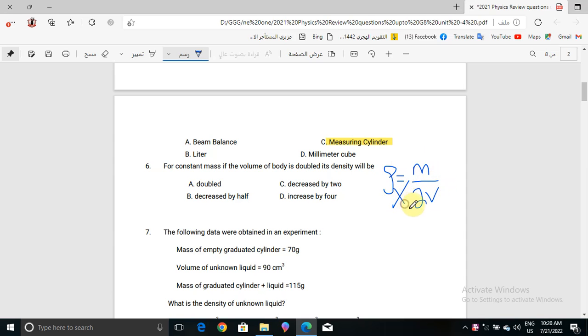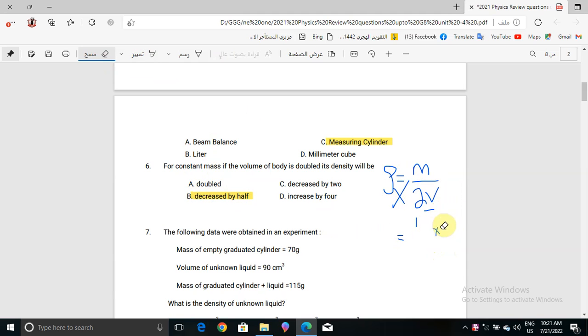So when we crisscross, it will be one over two when volume is 2v. So that means when mass is constant and volume is doubled, density will be decreased by half. So the correct answer for question number 6 will be decreased by half.